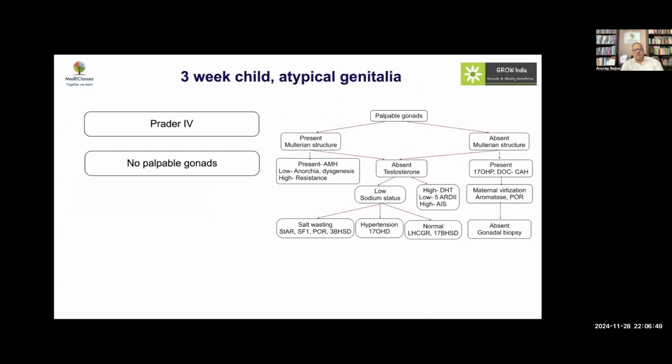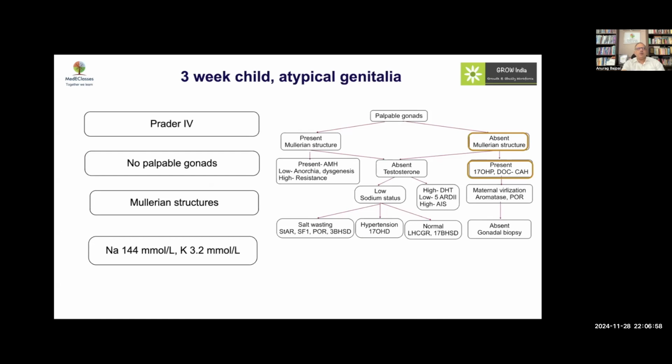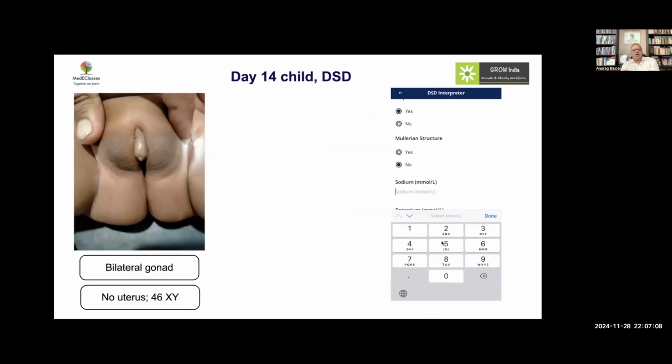3-week-old child with atypical genitalia, again stage 4 with no palpable gonads. Mullerian structures were present, and we have got hypokalemia. So again, this is a very, very important clue. This is an 11-hydroxylase deficiency. So if you look at the basic workup, the algorithm will give you the diagnosis very clearly.